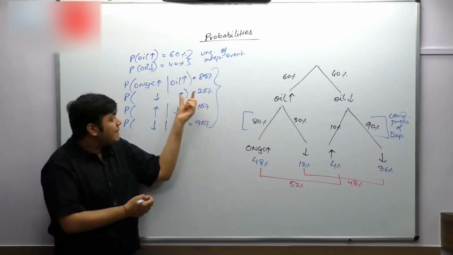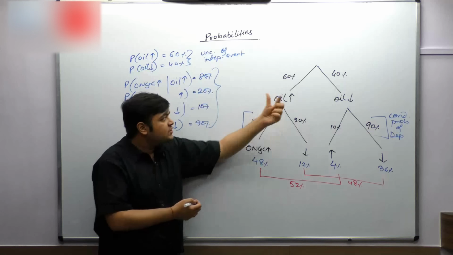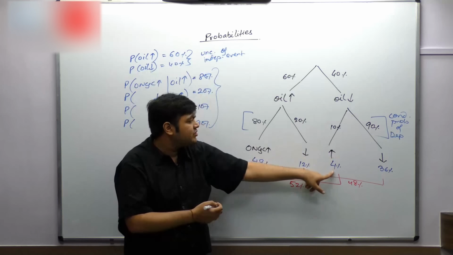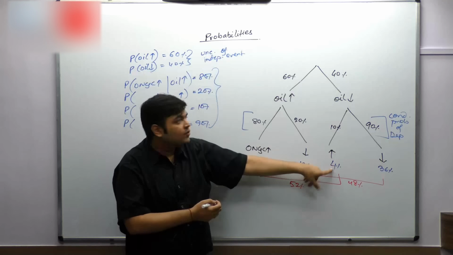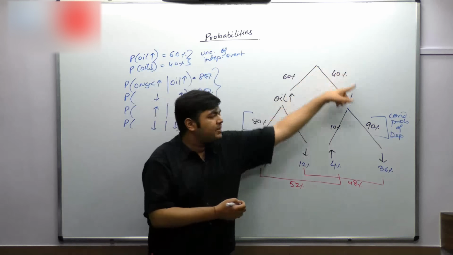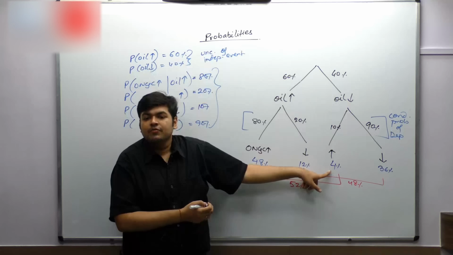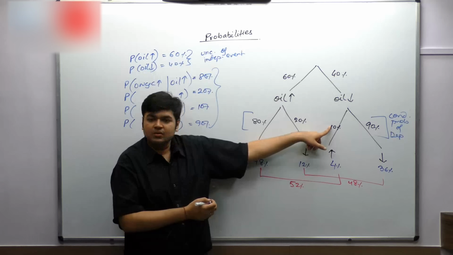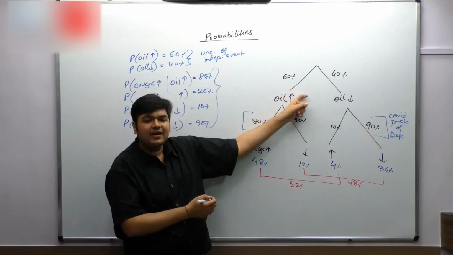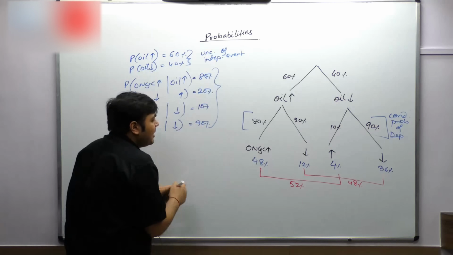Following? The sample space is the fact. Oil has gone down. This is a sample space. So 40 cases oil has gone down. Out of these 40 situations, in how many situations is ONGC going up? 4. So 4 divided by 40 is 10%, the conditional probability. Out of these 40 situations, in how many situations has ONGC gone up? 4 cases. So 10% is the conditional probability of the dependent event, conditional upon the fact of the independent event. Correct, everybody?